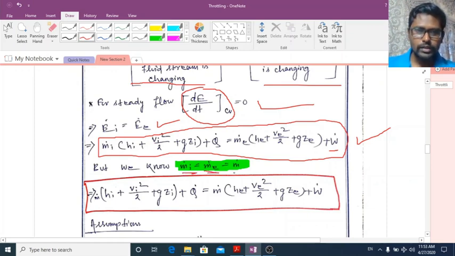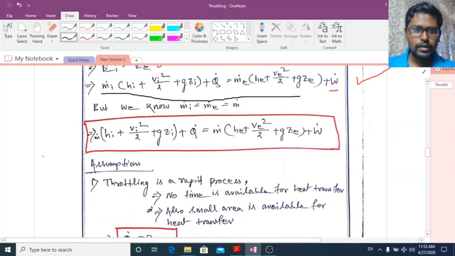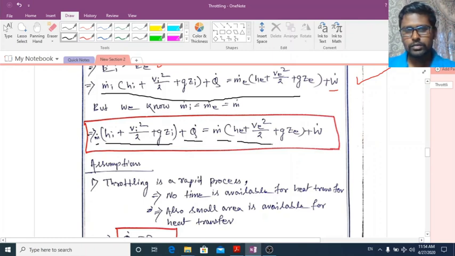So if I put these conditions in this steady flow energy equation, then what I will get here is m dot whole into HI plus VI square by 2 plus GZI plus Q dot is equal to m dot whole into HE plus VE square by 2 plus GZE plus W dot.